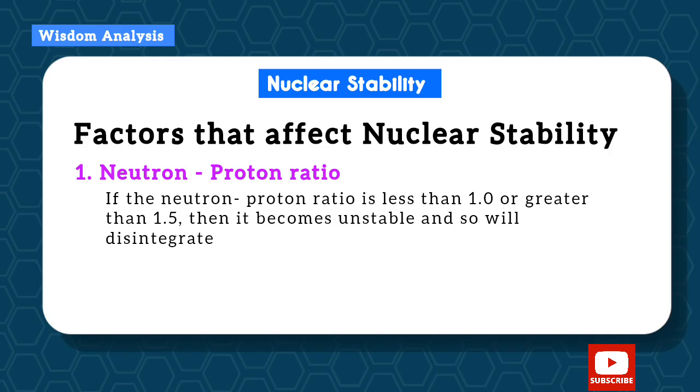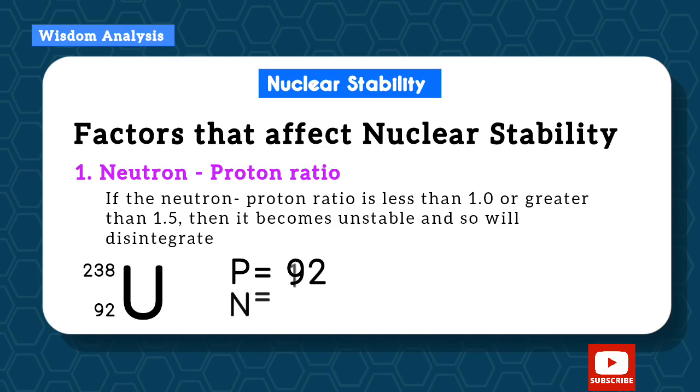So let's pick a random radioactive element and see. So this is uranium. Let's check its neutron-proton ratio. We know that the proton number is 92 since the atomic number is 92. So what is the neutron number? Since proton plus neutron gives us the mass number, what is remaining is 196. So that's the neutron number.